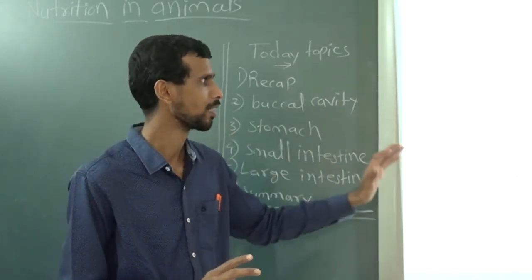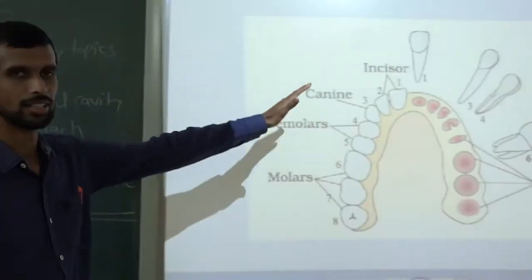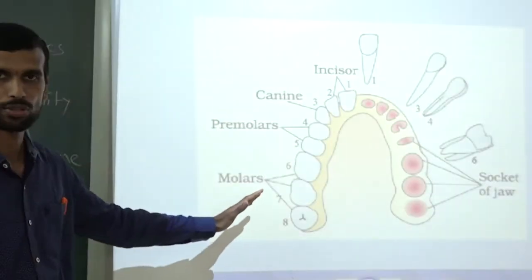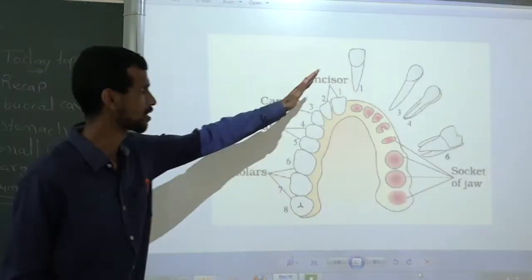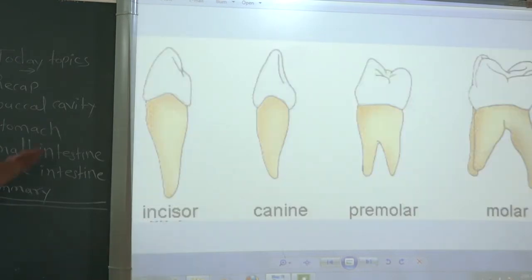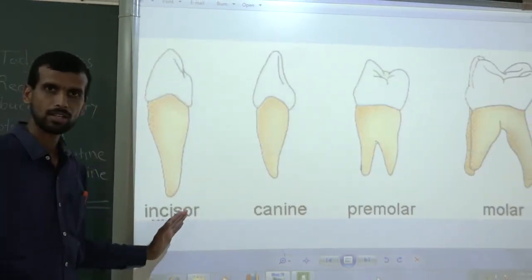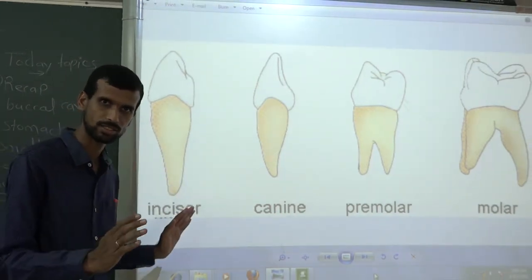So here I will be showing you a picture. These are the different types of teeth: incisors, canines, premolars, molars. You can see their structure. One more picture I will show you related to this. Here you can see properly, and you can draw these diagrams also by pausing this video.